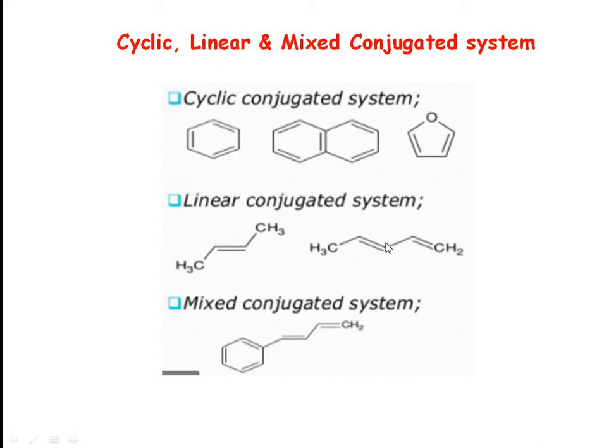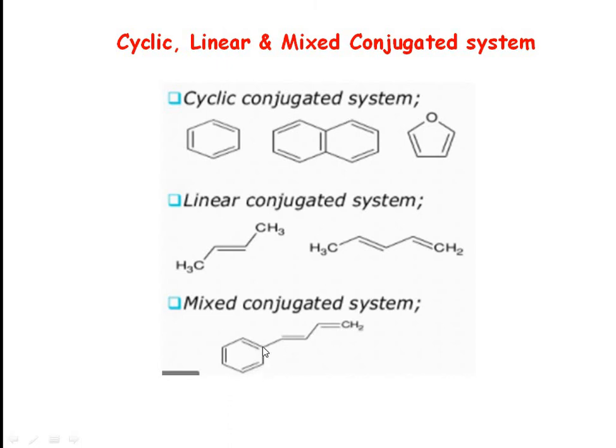When this linear conjugated system is attached anywhere to the cyclic conjugated system, it gives a mixed conjugated system. This is a linear conjugated chain and it is attaching here with this cyclic conjugated system so that it becomes an extended conjugated system.